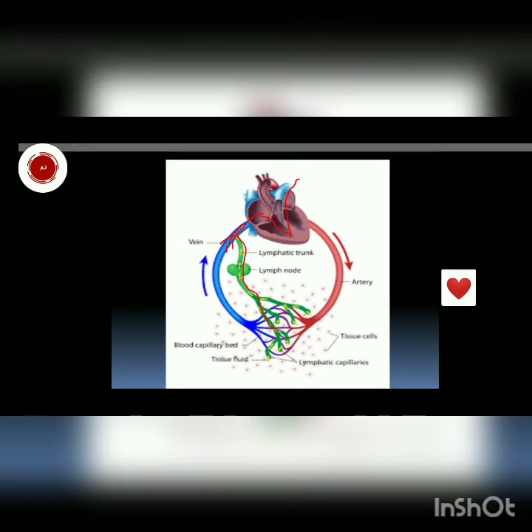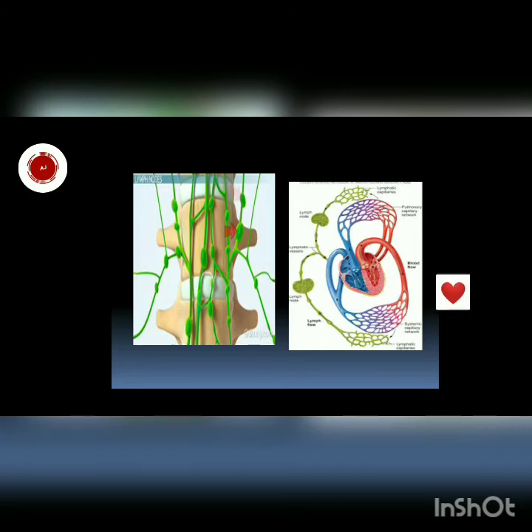Now there is one more question. Suppose there is an infection in cells, then what will happen? With blood, we have seen with liquid, the infection or the bacteria may also enter into the lymph vessels. This happens. The bacteria enters lymph vessels, but there are checkpoints. You can see there are several nodes.